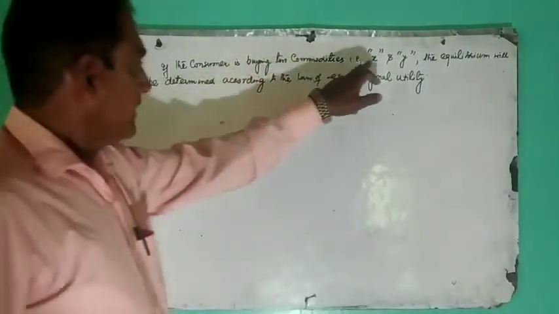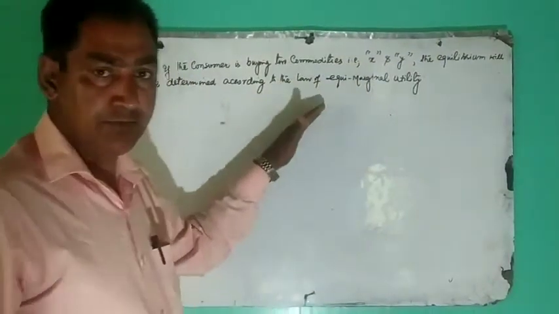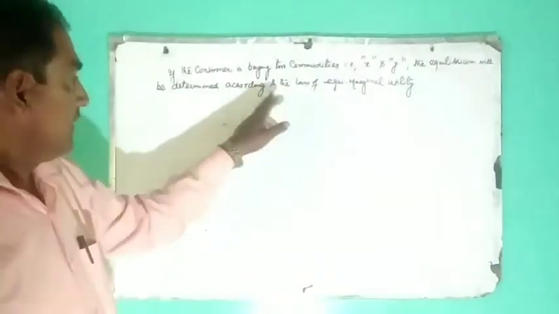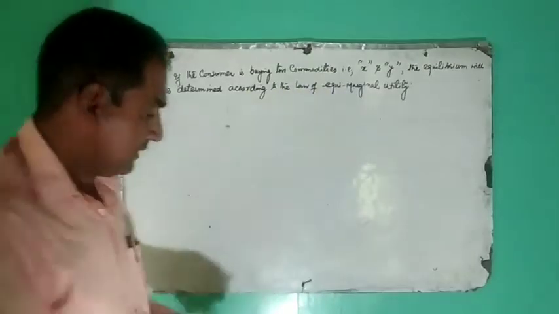If we have two commodities X and Y, the equilibrium position will be determined as per the law of equi-marginal utility.